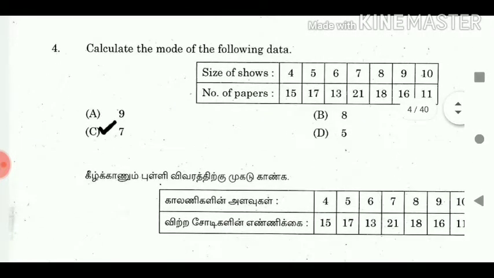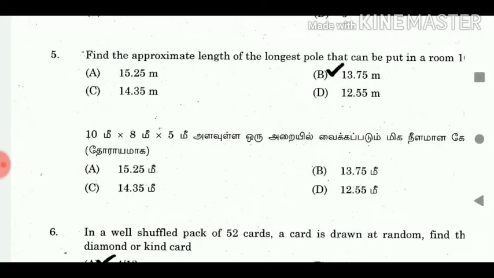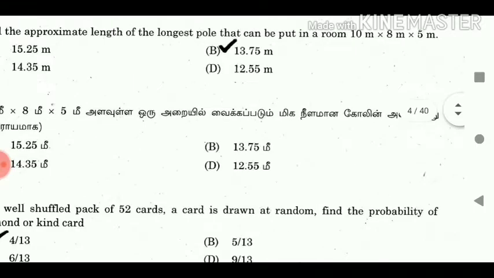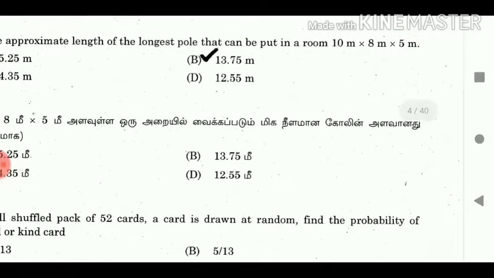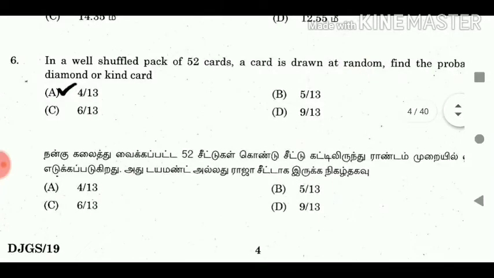4. Calculate the mode of the following data. Answer: 7. 5. Find the approximate length of the longest pole that can be put in a room 10 meter into 8 meter into 5 meter. Answer: 13.75 meter. 6. In a well shuffled pack of 52 cards, a card is drawn at random. Find the probability of a diamond or king card.